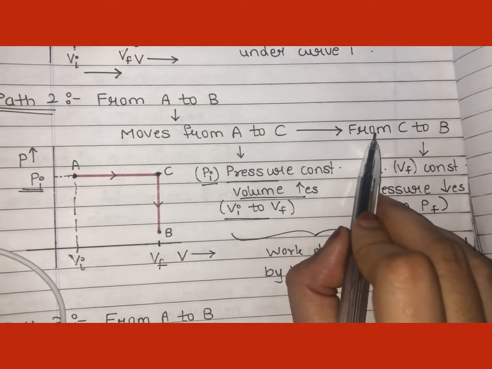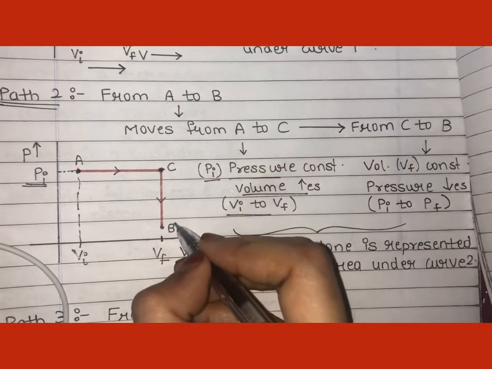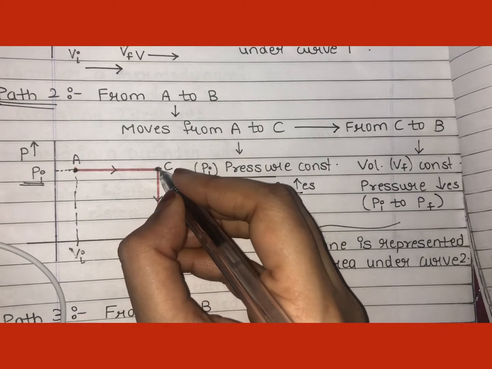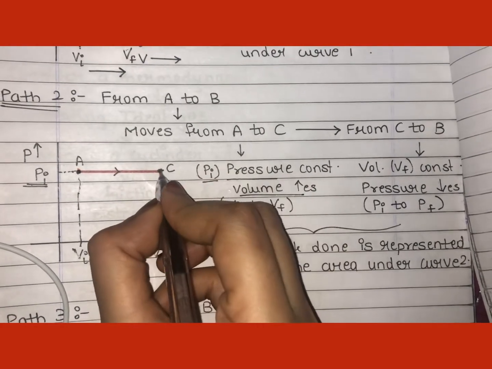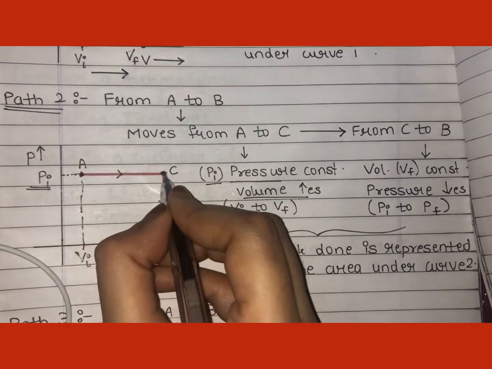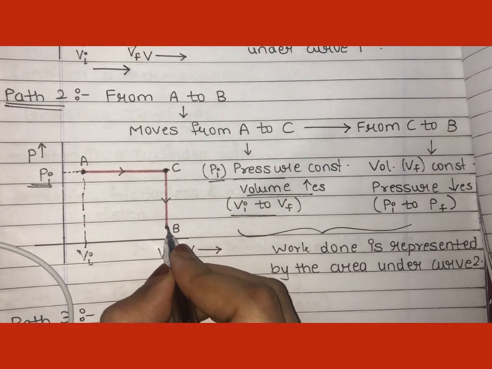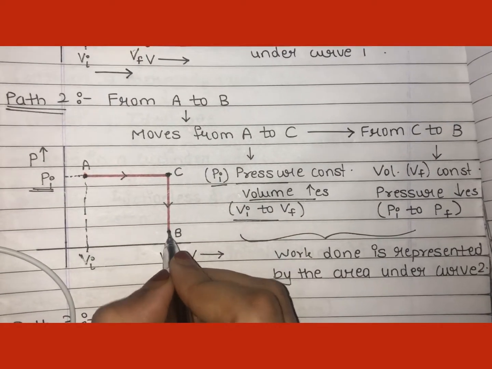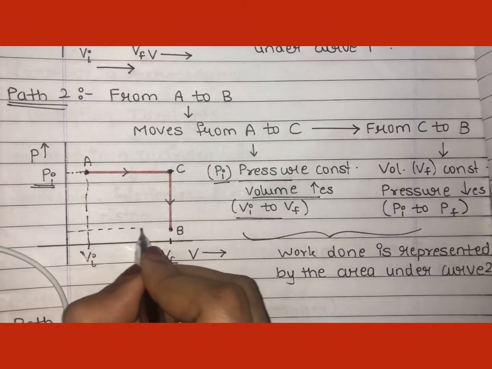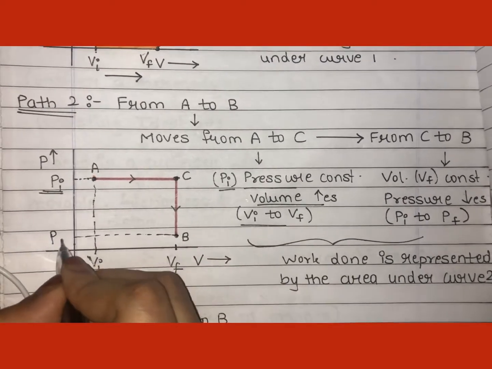Now let's see from C to B, because we want to reach this final state. Then what will happen from C to B? At C the pressure is Pi. Now the system is changing its state, coming to the final state, that is B. At B, which is my final state, what is my pressure? Pressure is Pf.